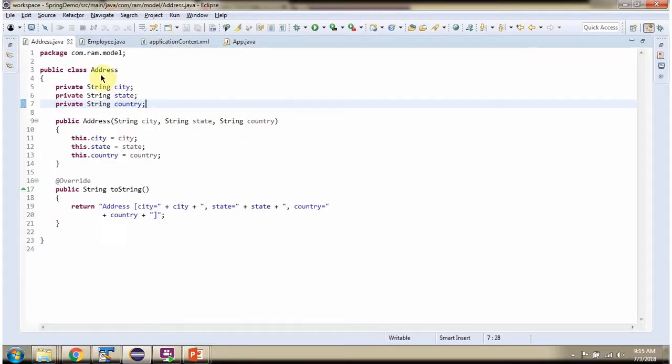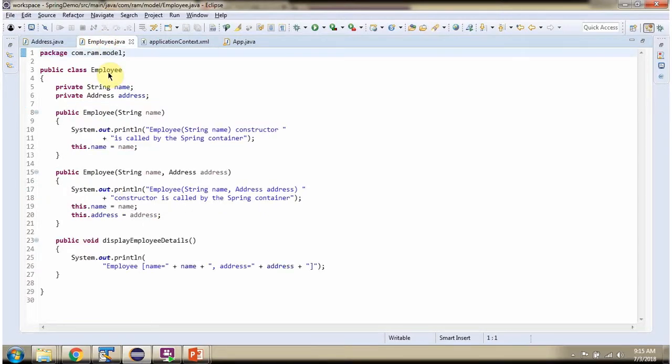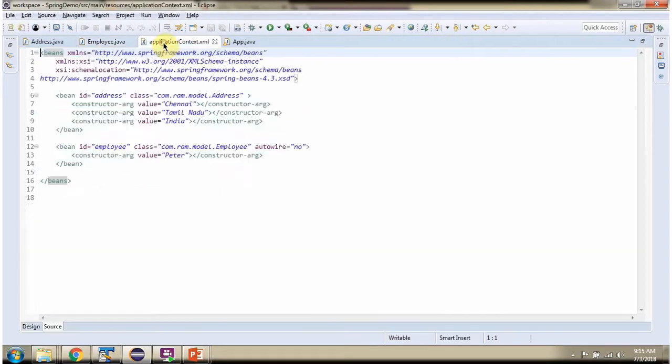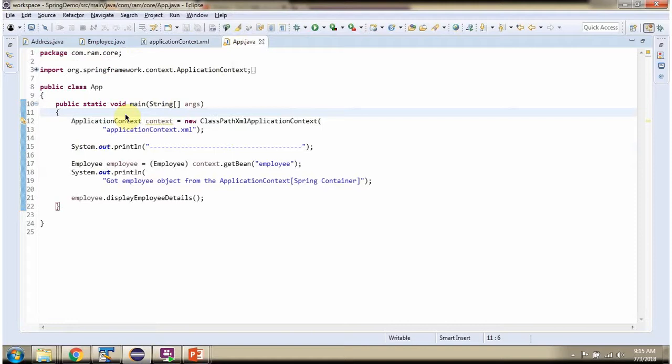Here I have defined the class Address. Here I have defined the class Employee. It has the dependent object Address. This is a Spring configuration file. Here I have defined the class App.